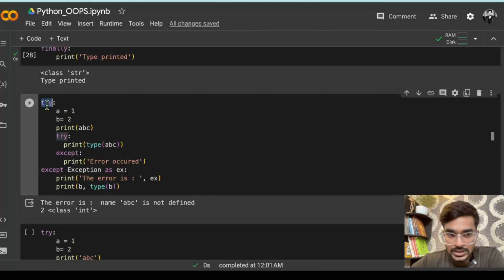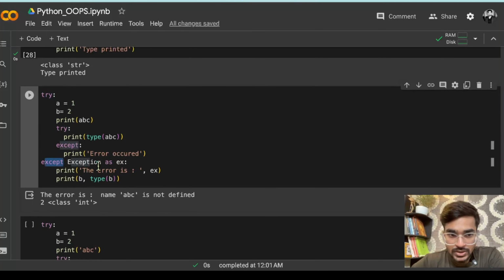So you can see inside the try block, since an error is coming, you are using another try and except block inside the try block. First of all it will go to this block. Since there is already an error here, it will directly jump into the except block. That means this inner try and except block will not be executed anymore, because the third line is getting an error. If the third line gets an error, it will not go to any further line, it will directly jump after that try block and go to the except block. So that is why you can see a equals 1, b equals 2, and then you are printing.